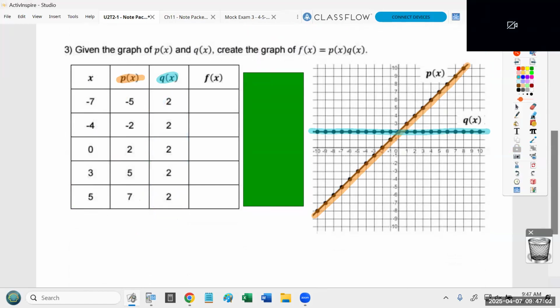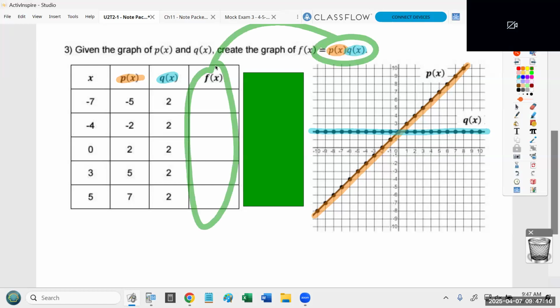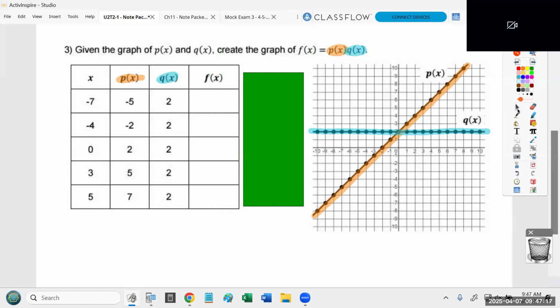Now, step 3 is perform the operation that you're being told to do. Okay, so we need to do this in order to create the new function. So we're just multiplying the numbers. We're doubling everything. We're multiplying everything by 2. Okay, so -5 doubles to -10, -2 doubles to -4, 2 doubles to 4, 5 to 10, 7 to 14.